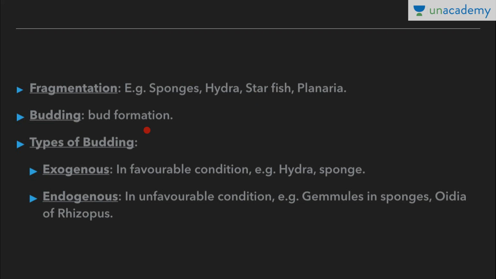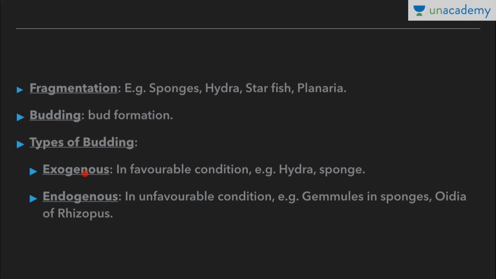Next we have budding, bud formation. So what is a bud? It is basically an outgrowth. An outgrowth is produced that remains attached initially to the parent cell, which eventually gets separated and matures into a new organism. There are two types of budding, exogenous and endogenous. We can understand this as external or internal also.